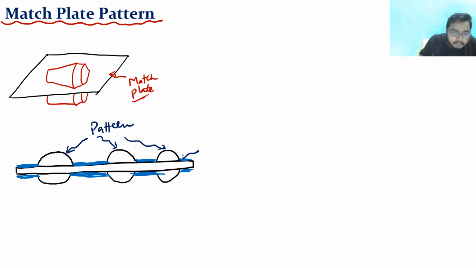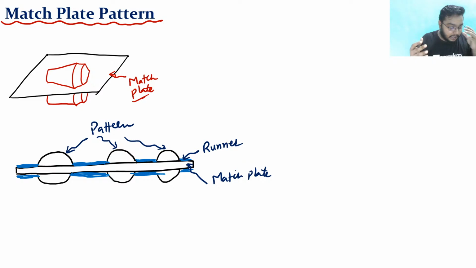Now this is my runner. The runner ensures the flow of molten metal. And this is the plate on which these patterns are placed. This is known as the match plate. Suppose this is my match plate, and on this match plate I am putting one pattern here and another pattern here, like this.